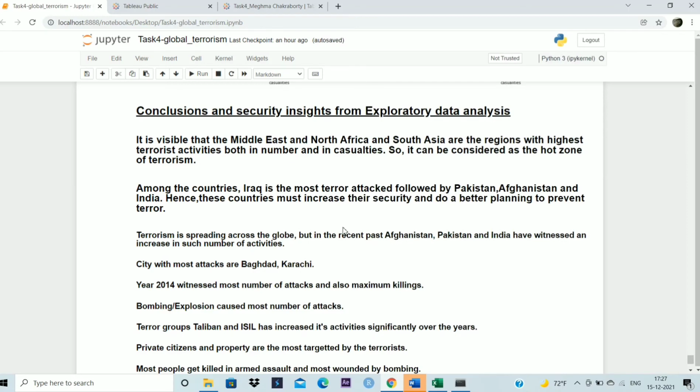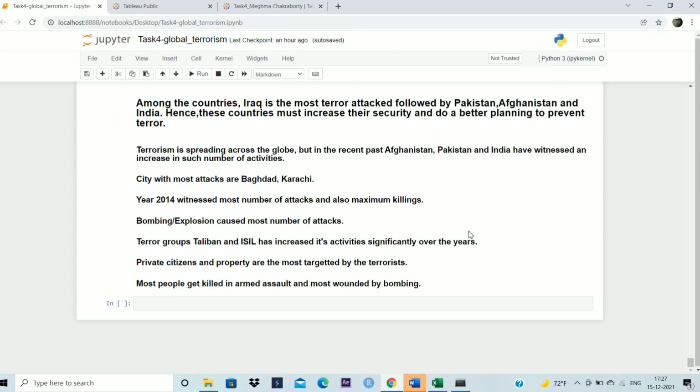Terrorism is spreading across the globe, but in the recent past, Afghanistan, Pakistan, and India have witnessed an increase in such activities. Cities with the most attacks are Baghdad and Karachi. Year 2014 witnessed the most attacks and also the maximum killings, as we saw.